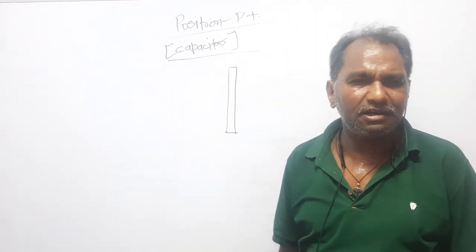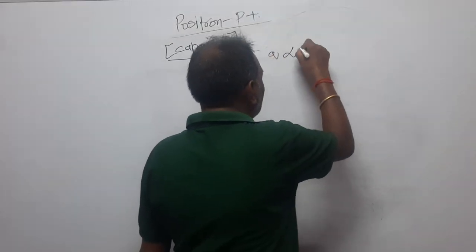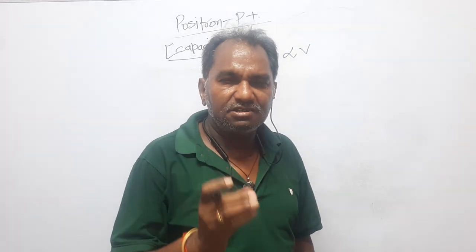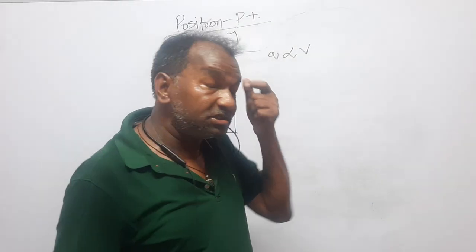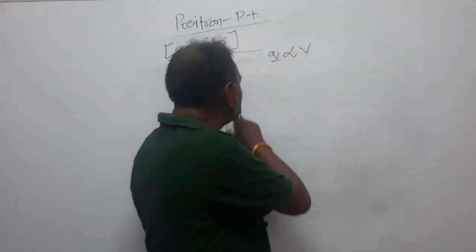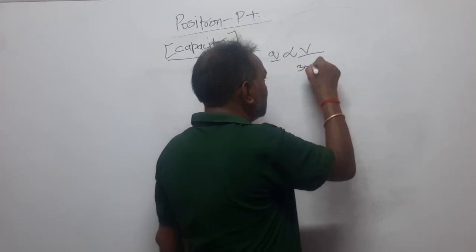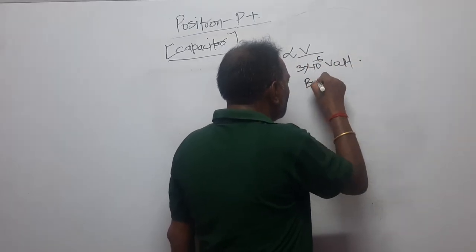Dear students, you know which parameter decides how much charge a body can be given. The charge is directly proportional to the potential. If the charge increases, potential increases. As soon as you charge a body, its potential increases. And what should be the maximum charge? That depends on the potential. If you are continuously giving charge to a body, potential increases, and if this potential reaches a level of 3 into 10 to the power 6 volt, it is said to be the breakdown, right?